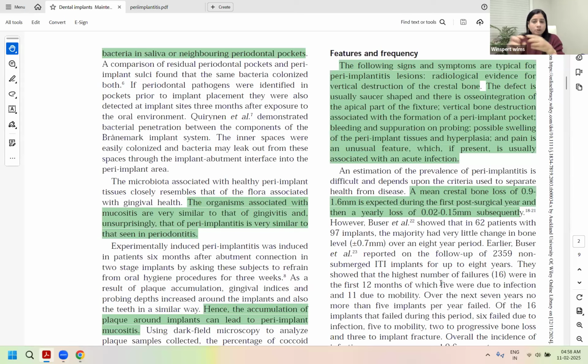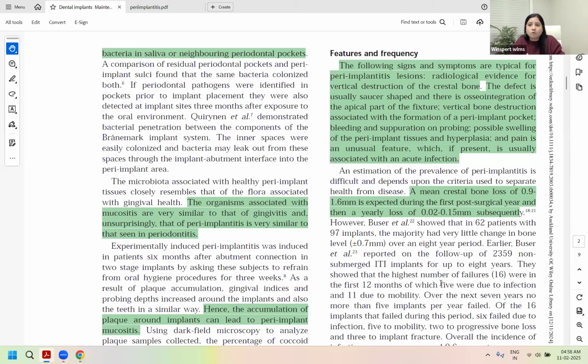Clear for everyone? If I give you bleeding and suppuration but no bone loss, can you choose your diagnosis as peri-implantitis? Yes or no, please, in the chat. Absolutely not. You cannot. So the bone loss evidence, either in the vertical form or in the horizontal form, is crucial to make the diagnosis.